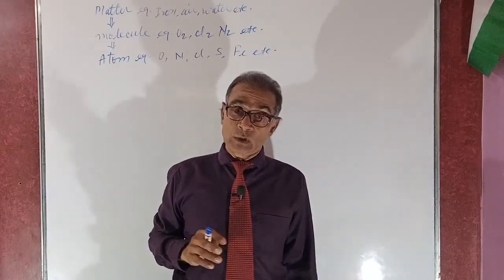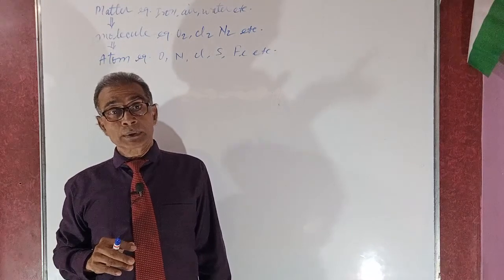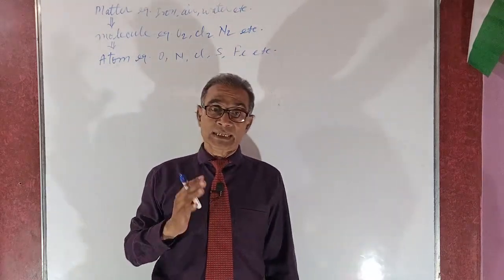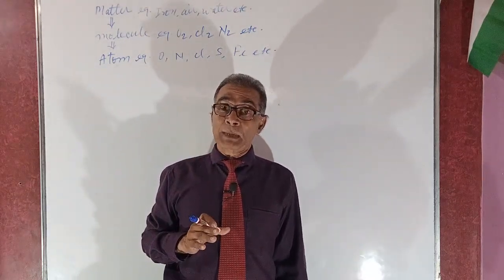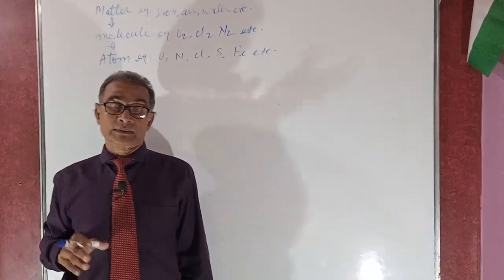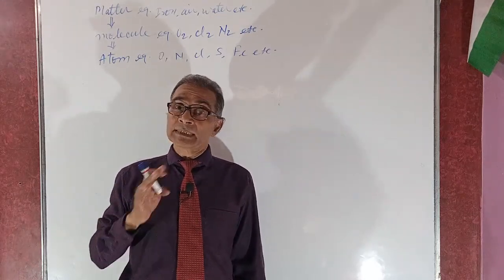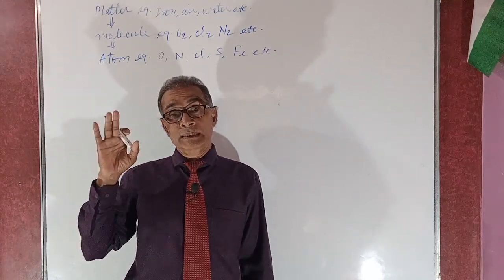According to Dalton's atomic theory, Dalton was a British scientist, a scientist of England. He firstly proposed Dalton's atomic theory, which explained two factors: the atom is indivisible and indestructible. It means the atom can never be divided.